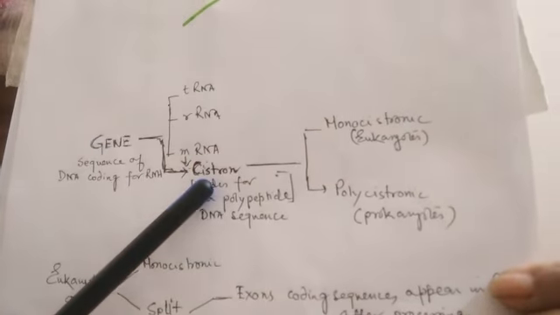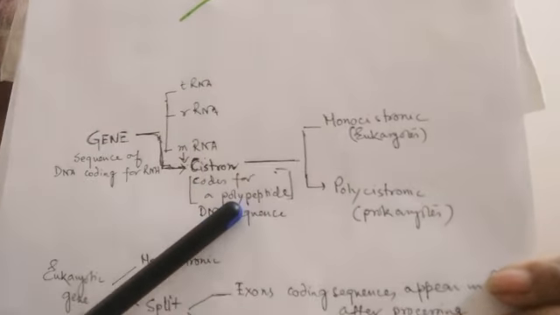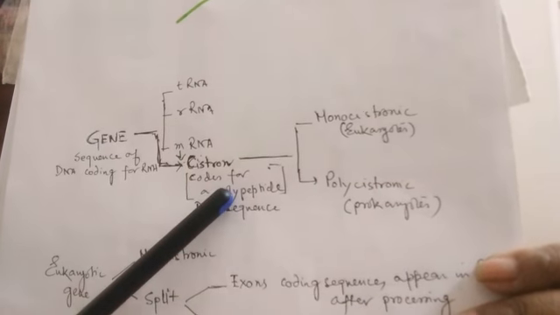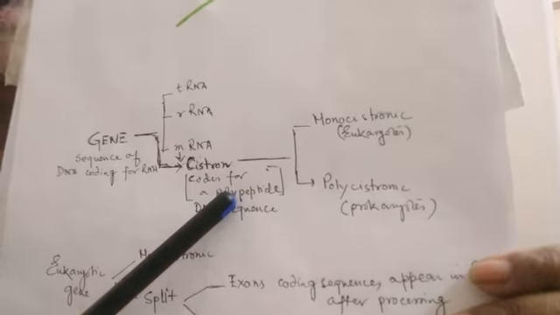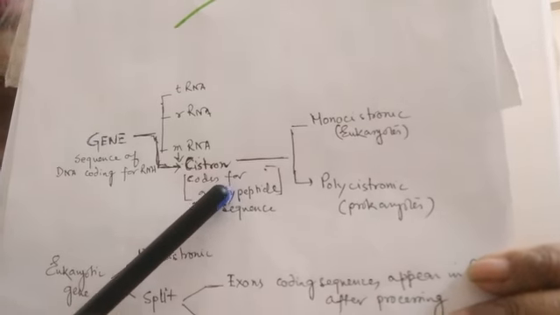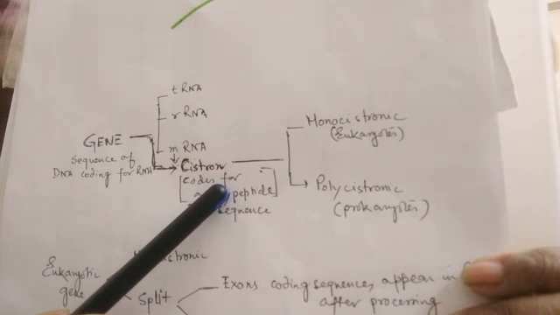Now, what is cistron? Cistron is that particular sequence of DNA which codes for a polypeptide. Clear? So cistron is present within the genes which code for a polypeptide.